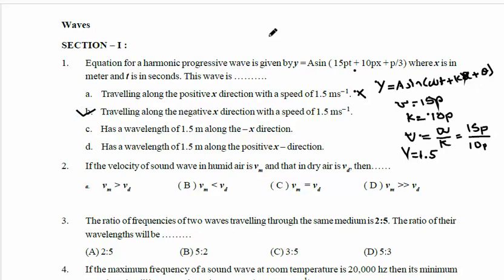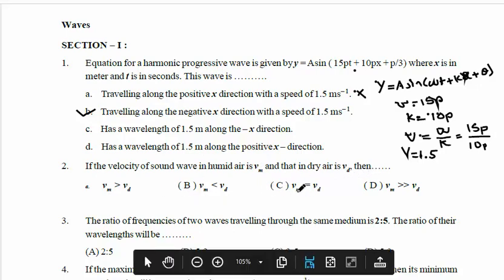Okay. Next question. I'll move to the next question. I will read the question first. If the velocity of a sound wave in a medium, humid air, is Vm and that in dry air is Vd, then what happens? Vm is greater than Vd, or Vm is less than Vd, or Vm equal to Vd, or Vm is very much greater than Vd.